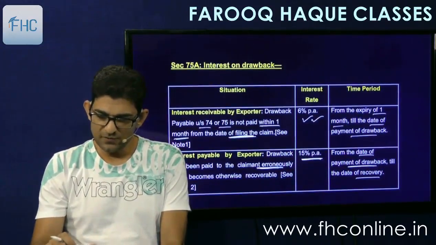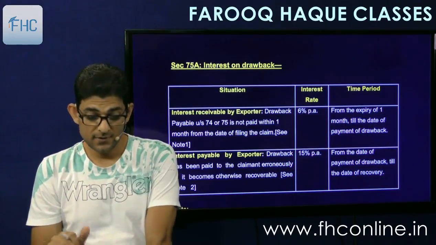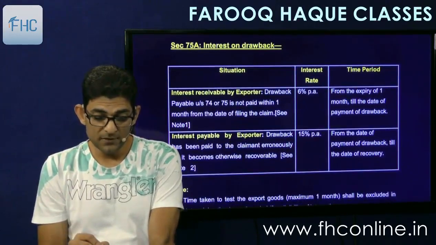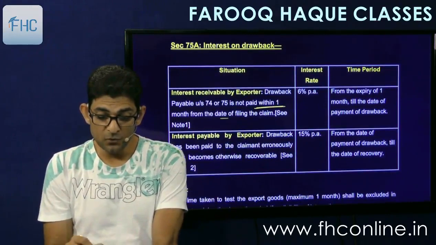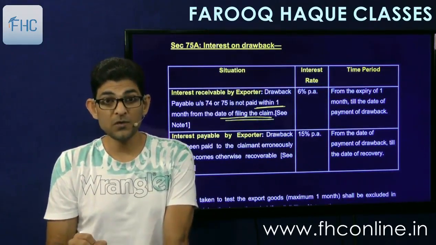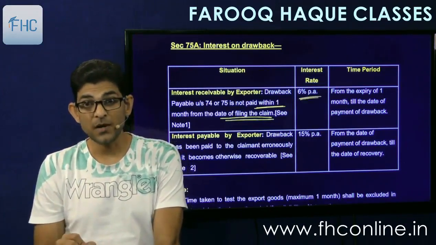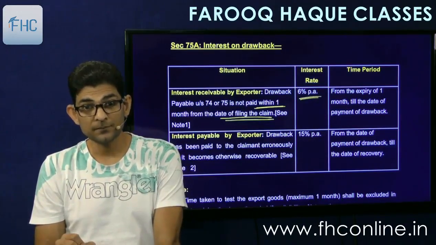Then come to 75A, interest on drawback. So it says interest receivable by exporter, drawback payable under 74-75 is not paid within 1 month from the date of filing of the claim. So 1 month time is allowed to government to give you drawback. If they don't give within 1 month, then you are entitled to 6% interest per annum from the expiry of 1 month till the date of payment of drawback.